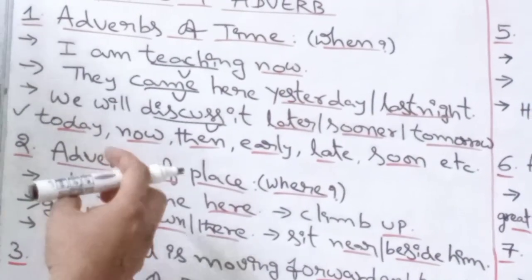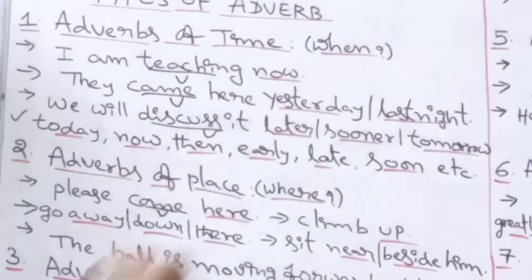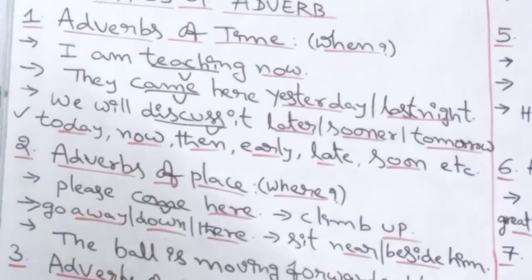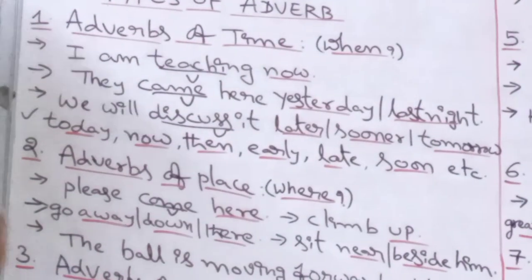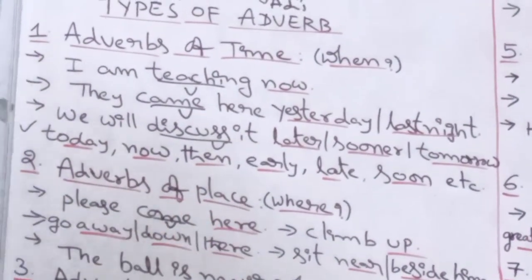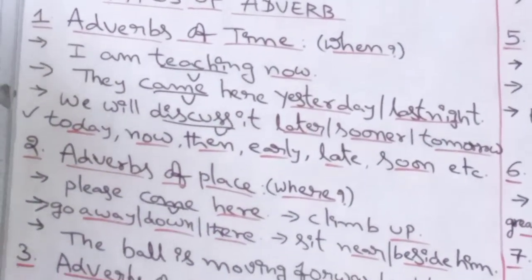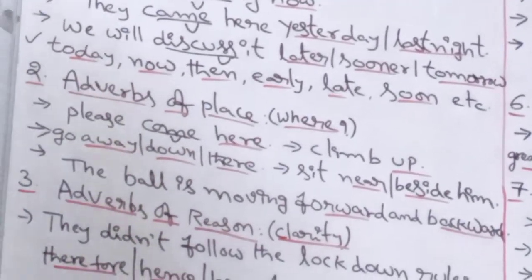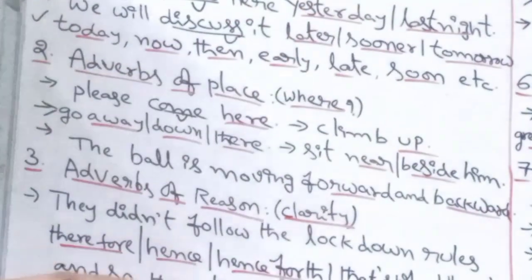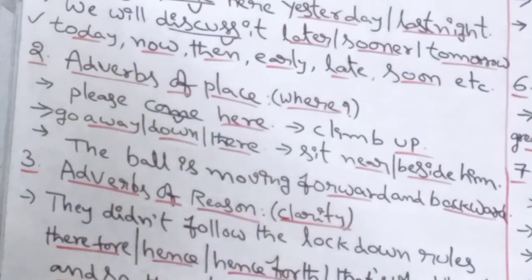Come is the verb. Where to come? Here. Please go there. Where to go? There. So, here, there, near, down, away, beside, all these words indicate some place. That's why they are adverbs of place.